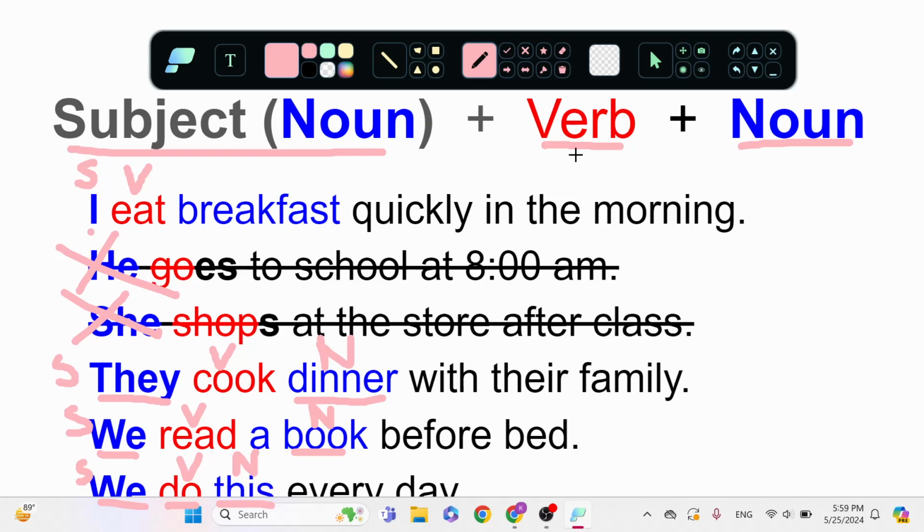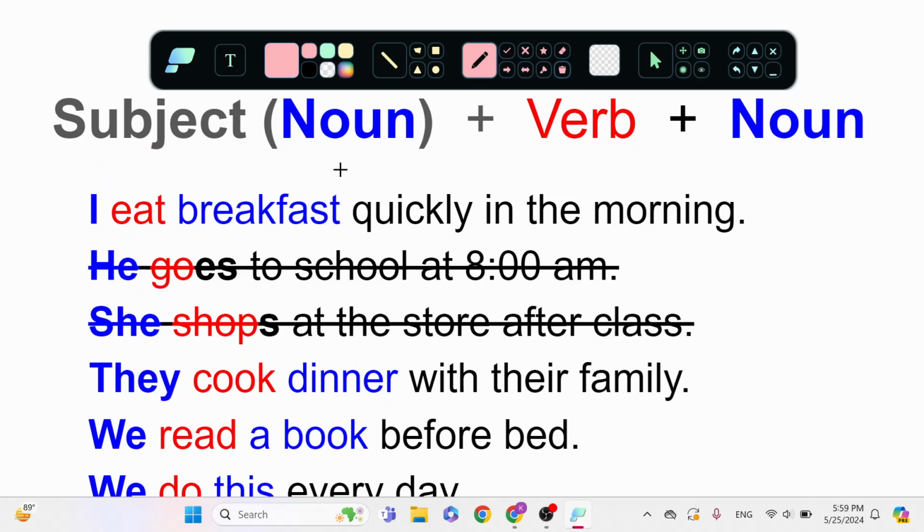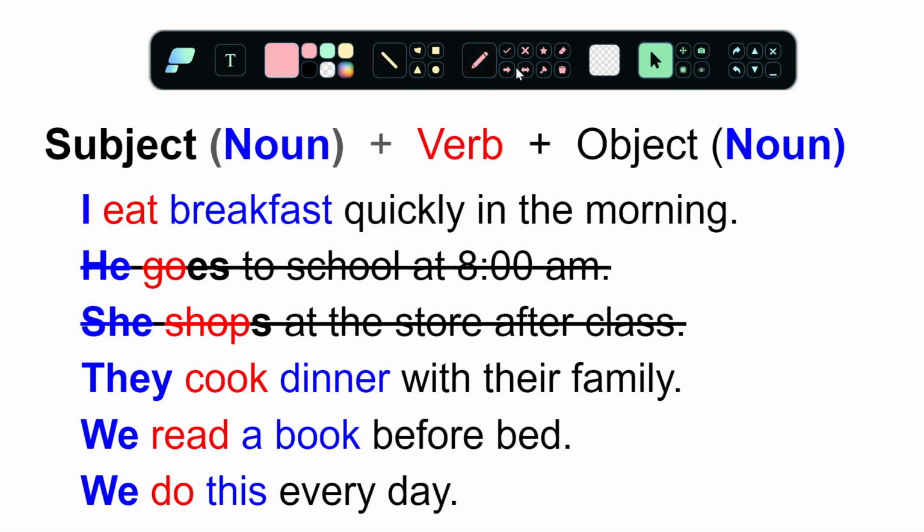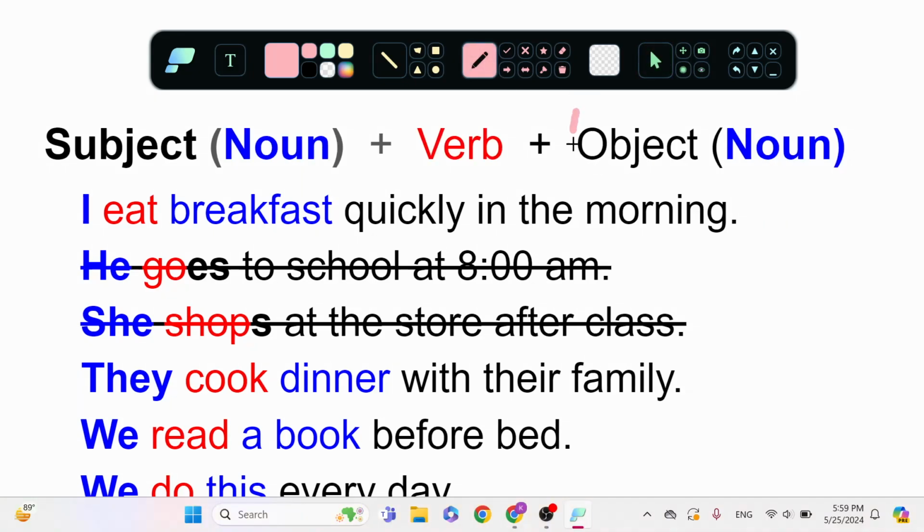So subject, verb, noun, but that noun has a name. That noun's name is object. So we can say subject, verb, object. Both the subject is a noun and the object is a noun.